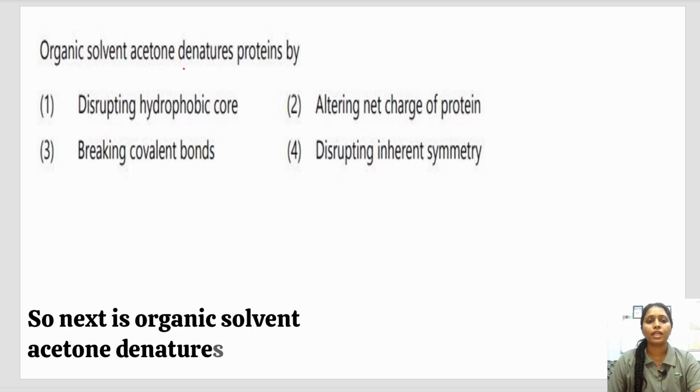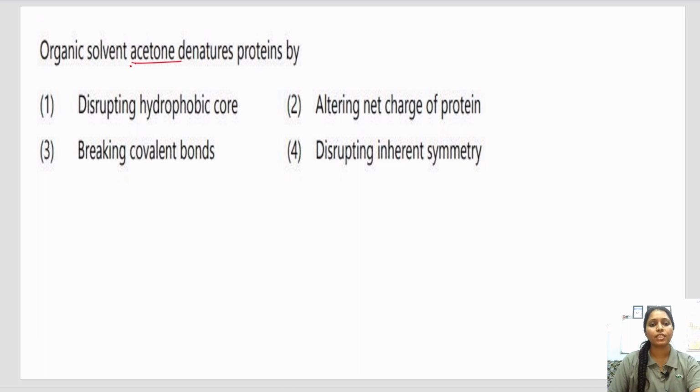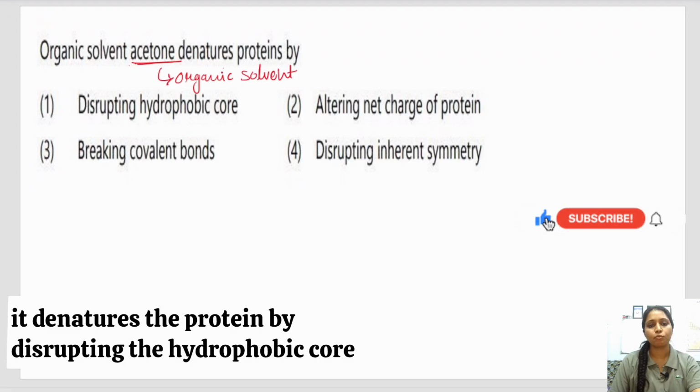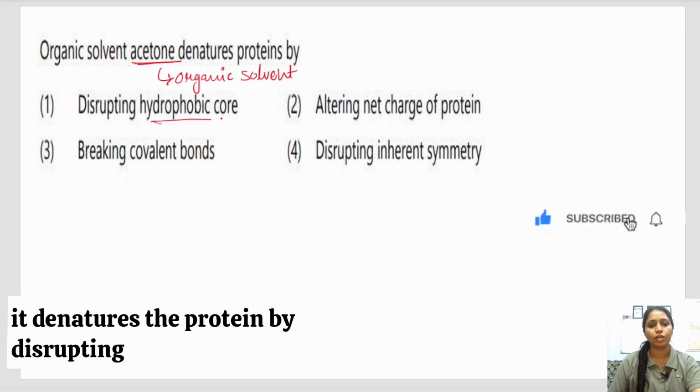So next is: organic solvent acetone denatures protein by. Acetone is the organic solvent. It denatures the protein by disrupting the hydrophobic core.